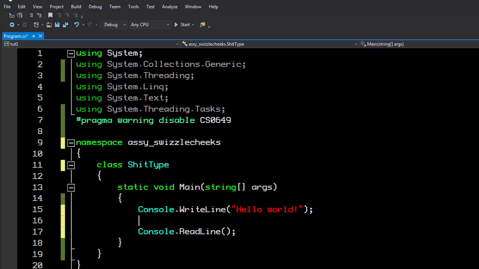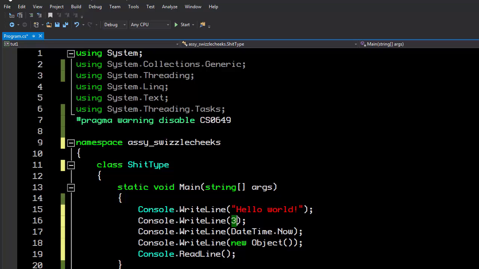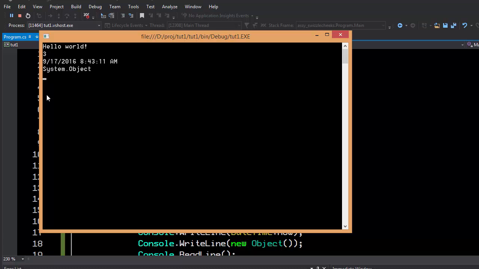Console.WriteLine writes an object or a value to the screen. You can write all kinds of objects and values, for example numbers, integers, dates, times. Well, actually, it's one object called a date time. Or objects. If I run this, you can see that all of these things get written to the screen. They don't necessarily have to be strings in and of themselves. This object can't be represented as a string, so you see the type.